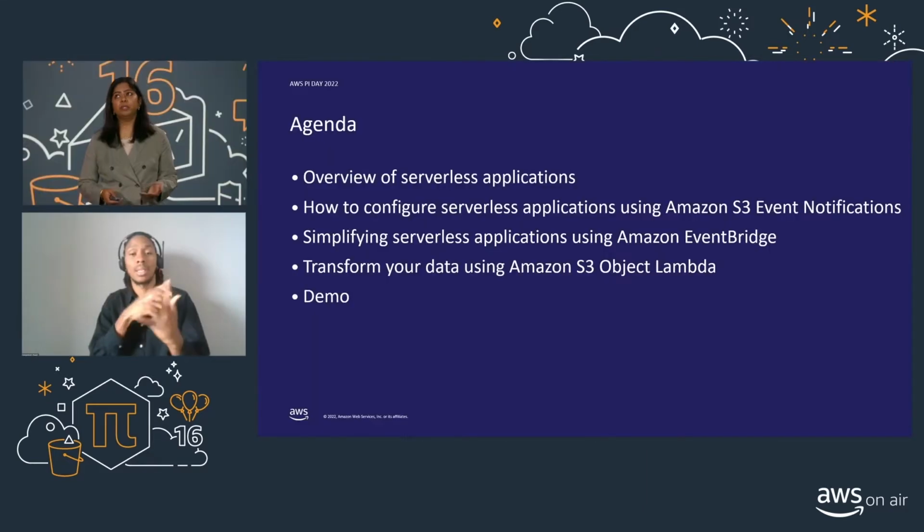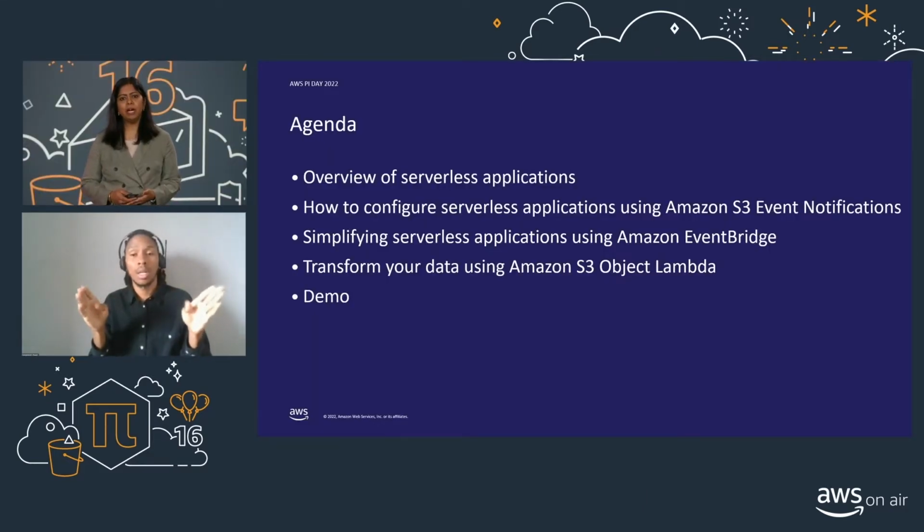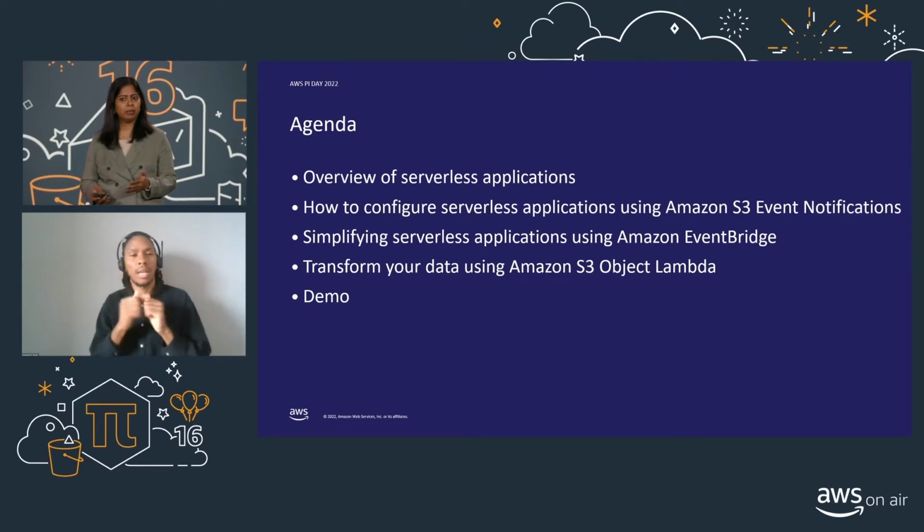So in today's agenda, we'll be seeing an overview of serverless applications, and we will see how to configure serverless applications using Amazon S3 event notifications. We'll also see how to further simplify serverless applications using Amazon EventBridge. We'll go over Object Lambda and how to transform your data using S3 Object Lambda. We'll end the session with a small demo to see how to configure S3 Object Lambda and transform your data.